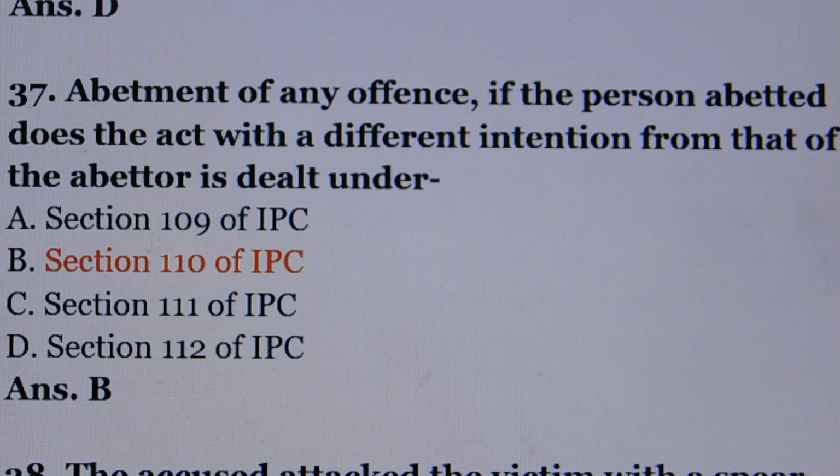Question number 37. Abatement of an offence if the person abated does the act with a different intention from that of the abater is dealt under. Answer is option number B, section 110 of IPC.